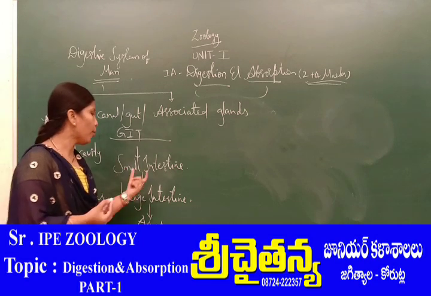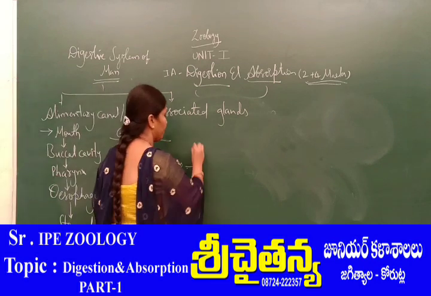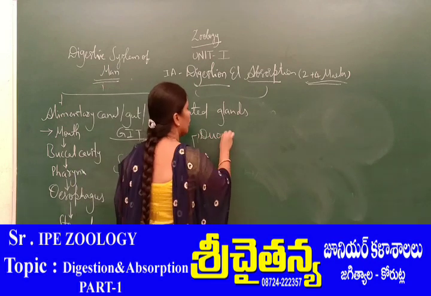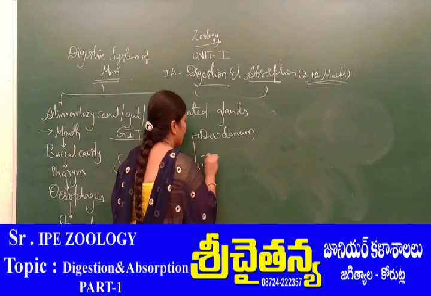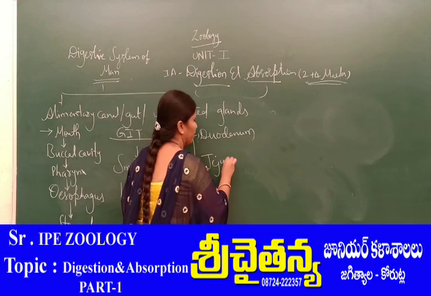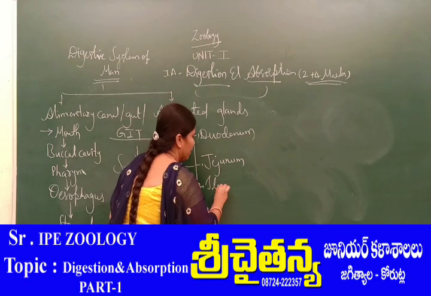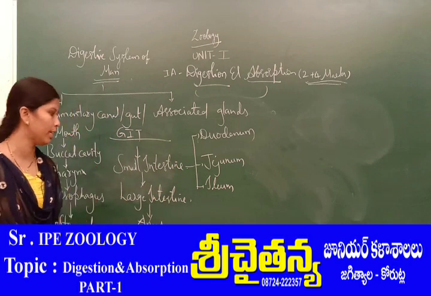Next, when we are talking about the small intestine, again three parts are there. So what are the three parts? One is the duodenum, one is the jejunum, and one is the ileum. So these are the three parts of the small intestine.